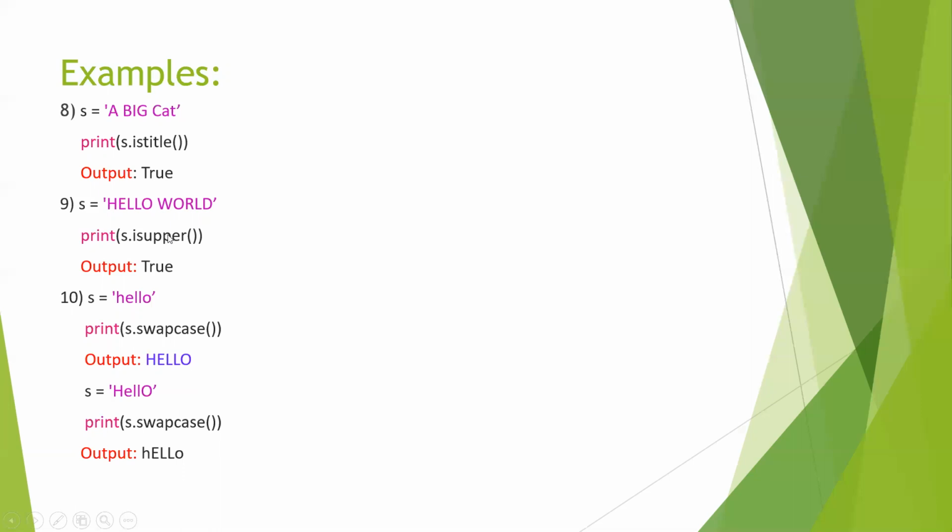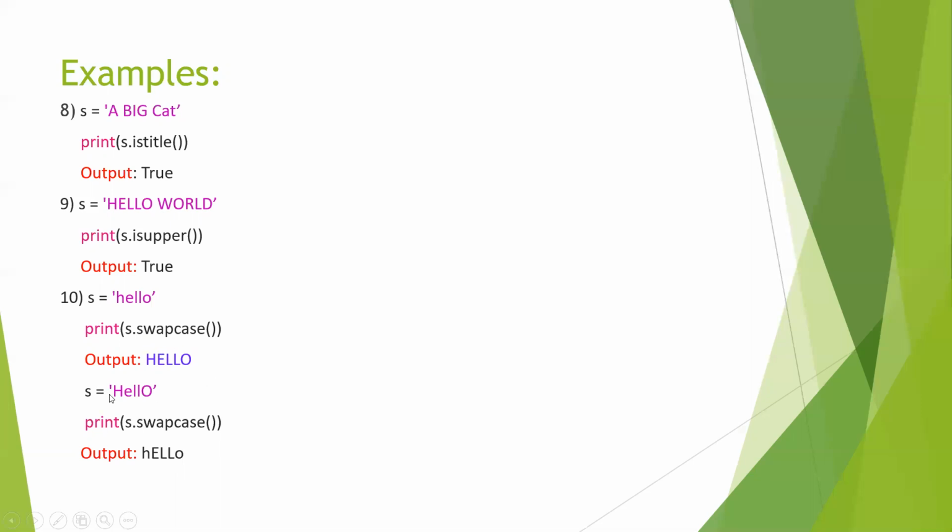Print S dot isupper. S dot isupper indicates that all the letters in the string should be capital. The output is true. Let's take another example. S equals "hello". S dot swapcase. Here the hello is written in small letters, then it converts into capitals. That is the function done by swapcase.